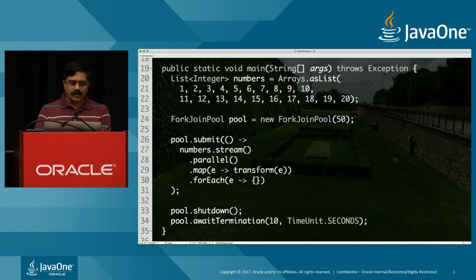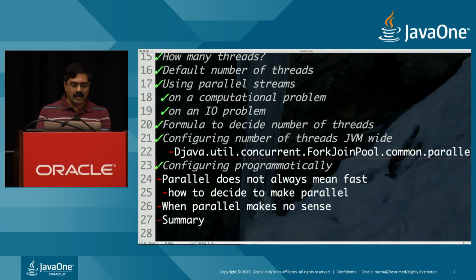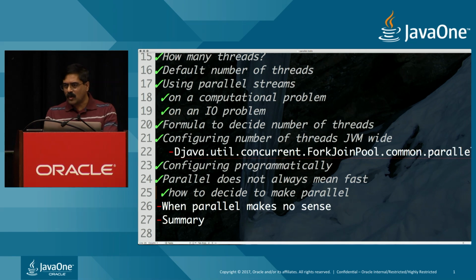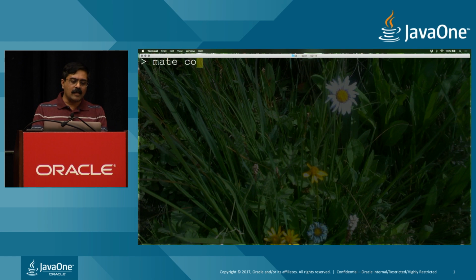Well, let's go a little further to talk about some ways in which we should be very careful again, because we can really mess things up if we are not careful. So let's switch gears to a slightly different problem. I want to be able to run things faster, but when parallel may not be a good thing to do. To understand this, I mentioned that you have to be very careful with the number of threads. To illustrate this point, allow me to bring in a little code, a concurrent example right here.